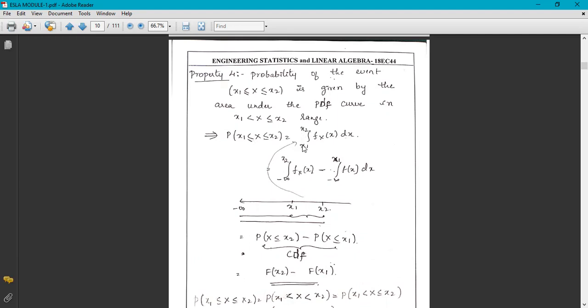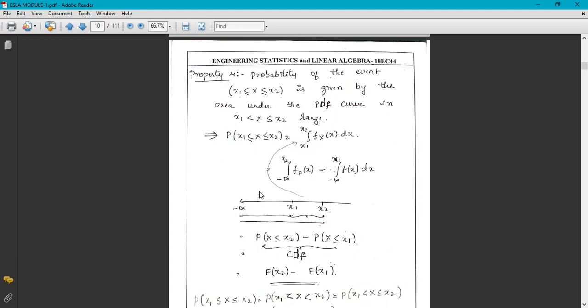The limits are x1 and x2. We split the limits into minus infinity to x1 and x1 to x2, and we also split the integrals with respect to these limits: the integral from minus infinity to x2 of f_X(x) minus the integral from minus infinity to x1 of f_X(x) dx.